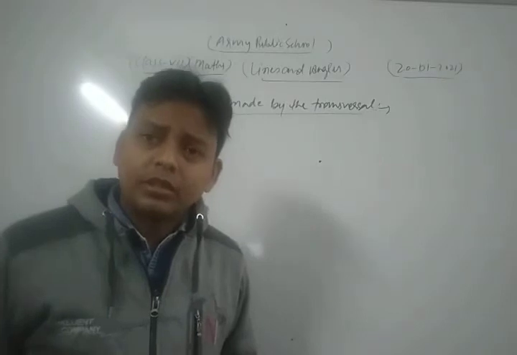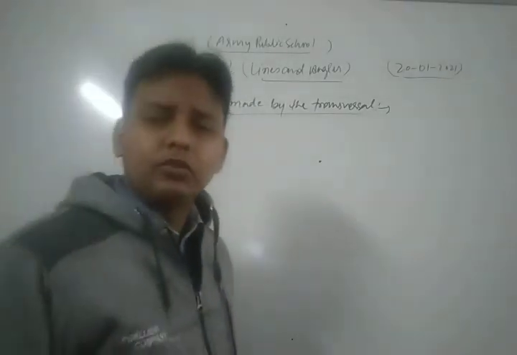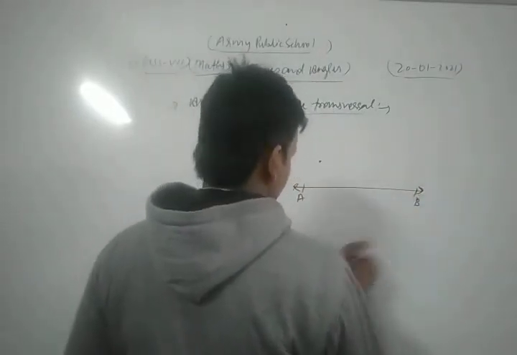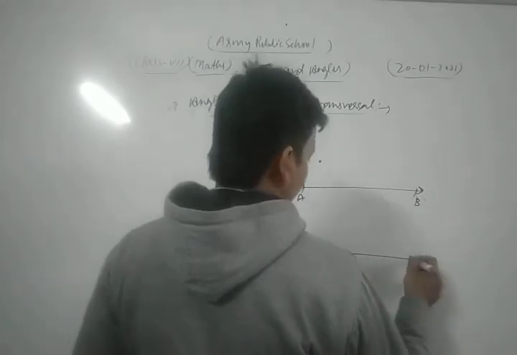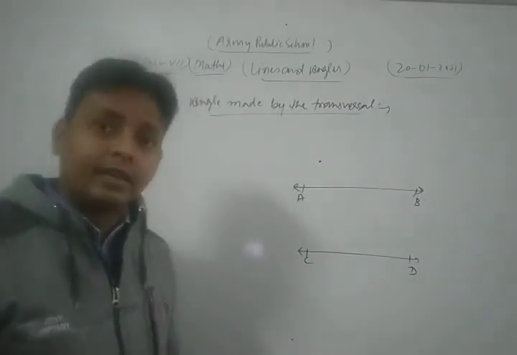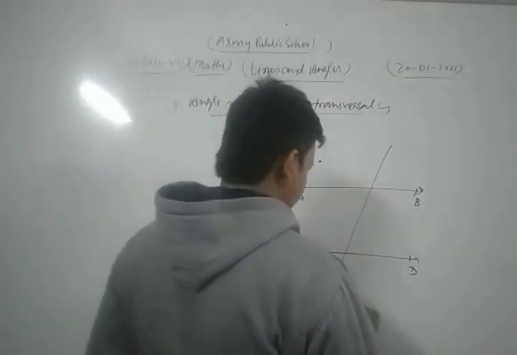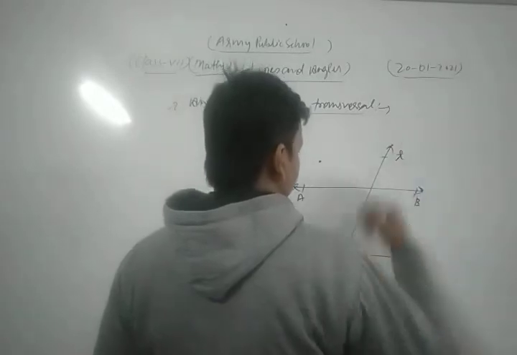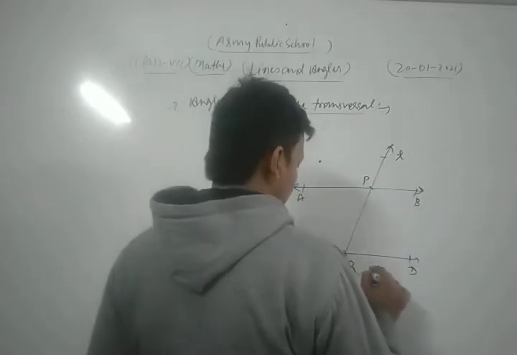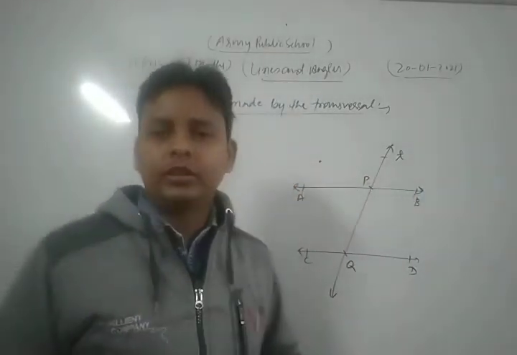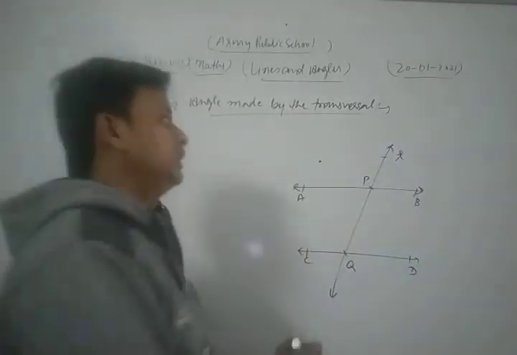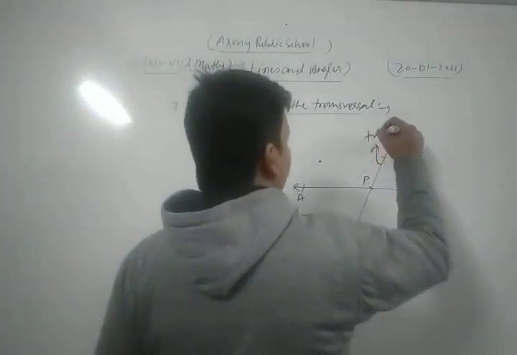First of all, we clear the concept of transversal. Dear student, the concept of transversal is that suppose we have two parallel lines AB and CD, and a third line T intersects these lines at two distinct points P and Q. Then that line is said to be a transversal.